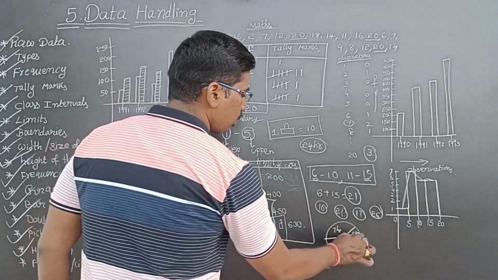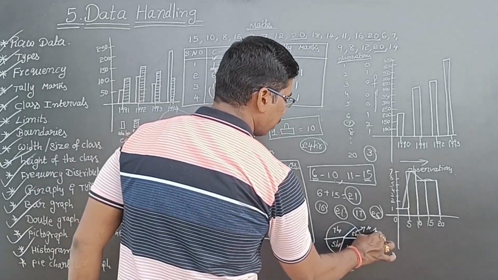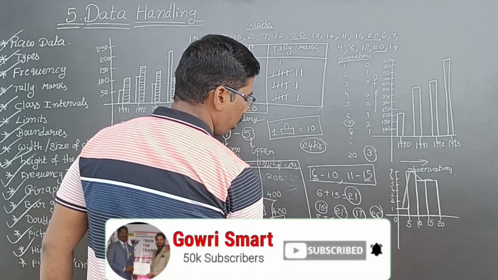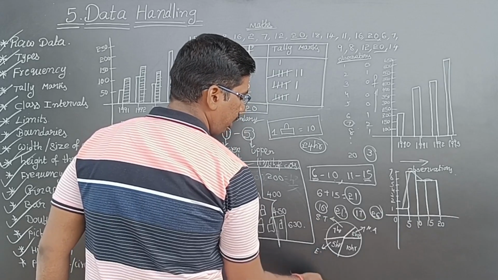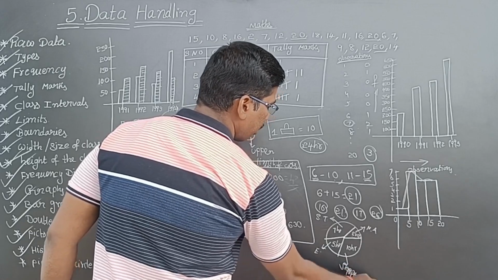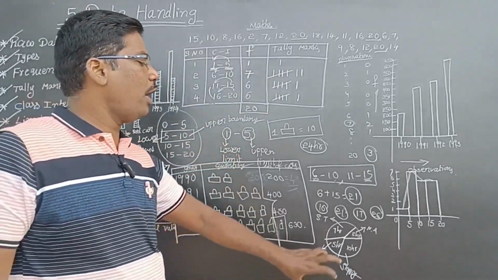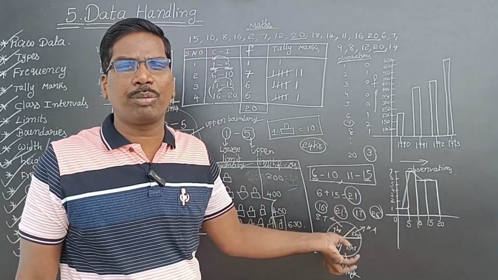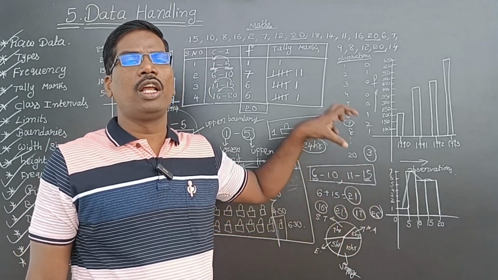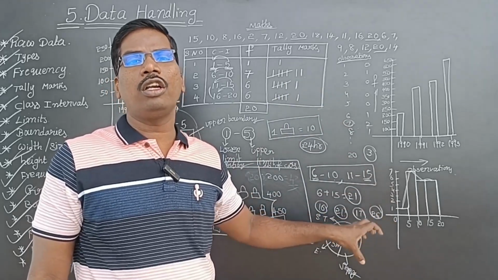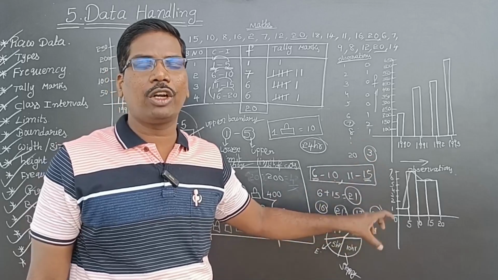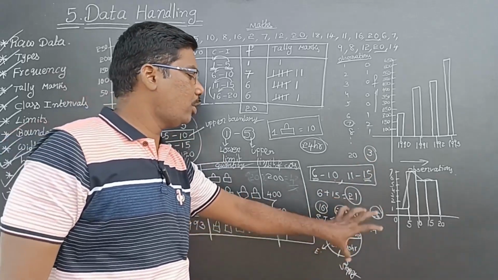This is called natural activities. This is called school hours or time spent at school. This is called editing and studying, and this is called sleeping, of my daily activities. So I am representing my daily activities in a circle, as sectors. This is called a pie chart or circle graph.